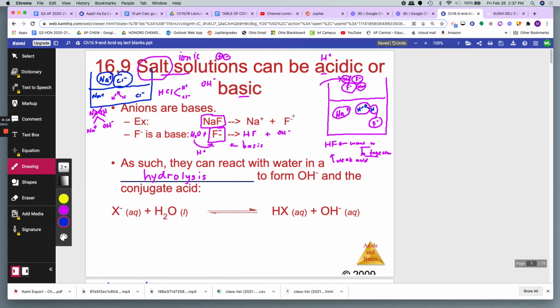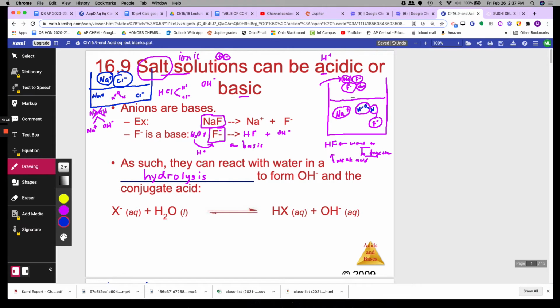Okay, so if you add NaF to water, the Na plus won't do anything, but the F minus will act as a base, taking in the H plus, and remember bases accept H pluses. So F minus here is a base, taking in the H plus and becoming HF, and now you have a basic solution because OH minus is produced. Okay?